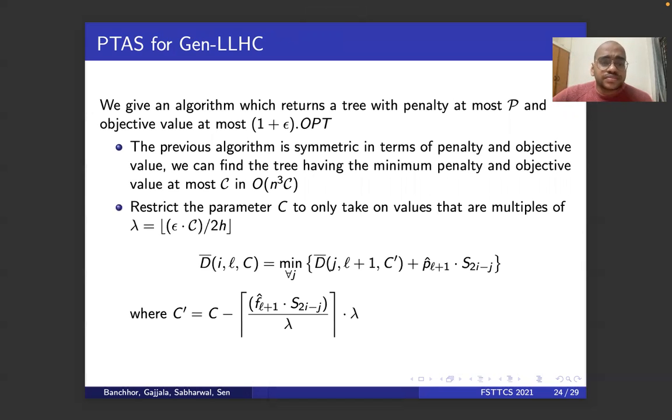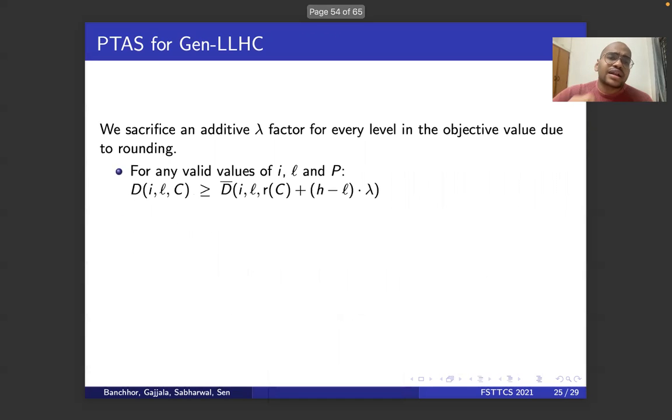Now using this, we use rounding on top of the earlier algorithm, and we bound all the values of C to be some multiples of lambda. Then we can adjust the things in the DP accordingly. And after adjustments, we'll be losing a factor of lambda at each level.